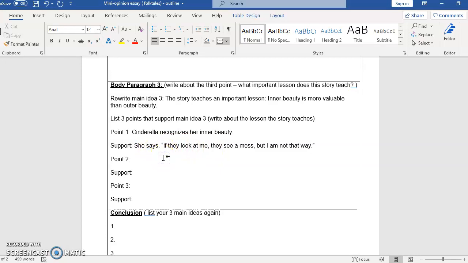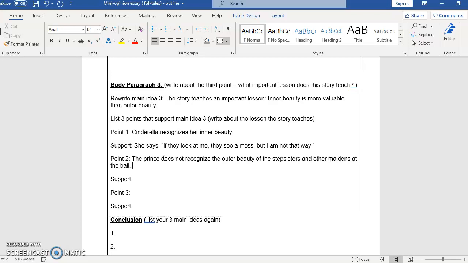Okay, point number 2. The prince does not recognize the outer beauty of the stepsisters and other maidens at the ball. And support of that, he says he has nothing more to say to them besides hello, right?